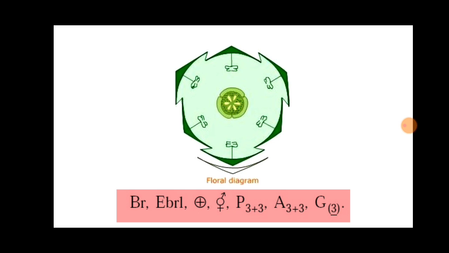Then the floral diagram of family Liliaceae. Here you can see this is a bract, that means the flower is bracteate. Then there are outer 3 tepals and inner 3 tepals, 3 plus 3, so perianth parts are 6 in number. Stamens are also 6 in number, and in the center there is a tricarpellary gynoecium with axile placentation.